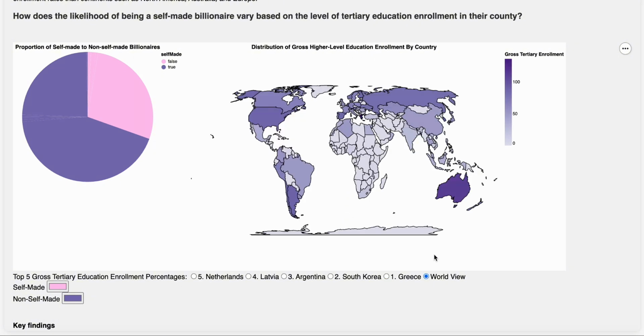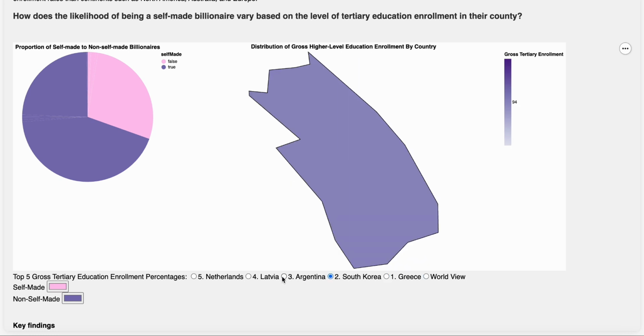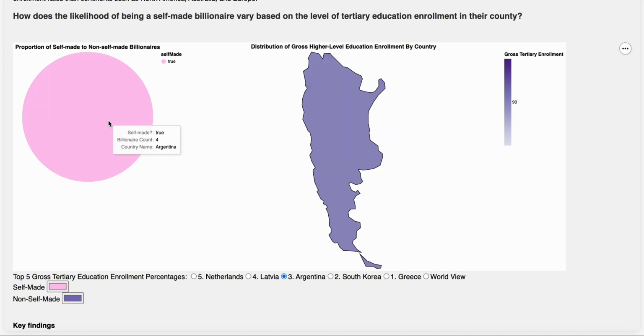And something that we noticed from our findings is that from our global proportion chart, we see that most billionaires are actually self-made. However, when we look at our top 5 tertiary enrollment countries, we notice that actually most of them are not self-made, which I found really interesting. This suggests that a high rate of gross tertiary education enrollment does not necessarily imply that a billionaire will use their education to amass wealth independently.